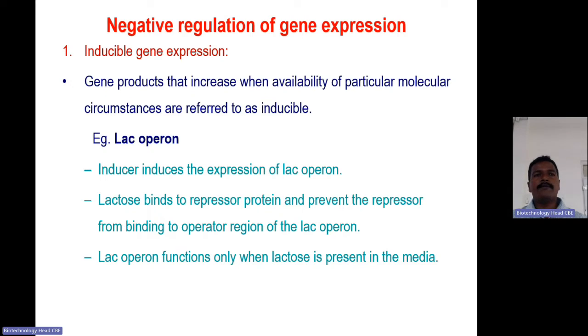So glucose is the foremost option as a carbon source for bacteria. If glucose is not there, then only it will search for some other carbon source, whether it is there or not in the surrounding environment. Thereafter it will start to metabolize and utilize that as a carbon source.